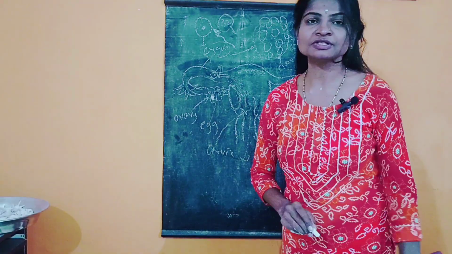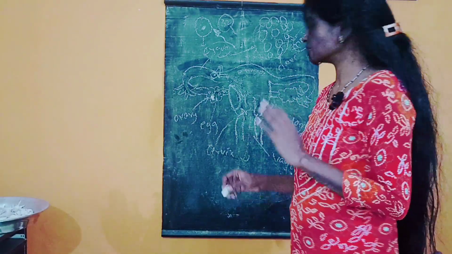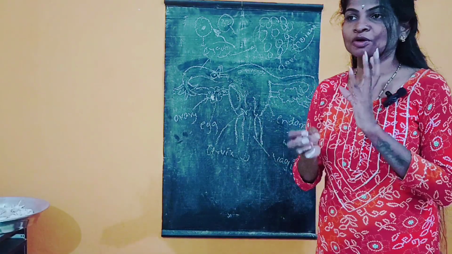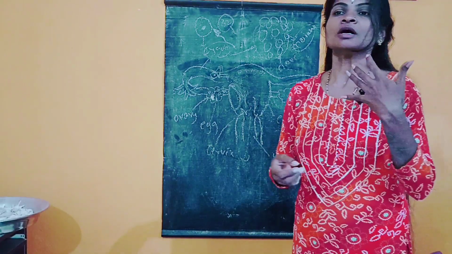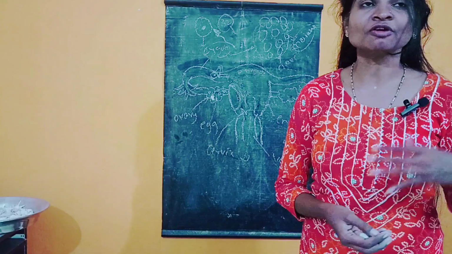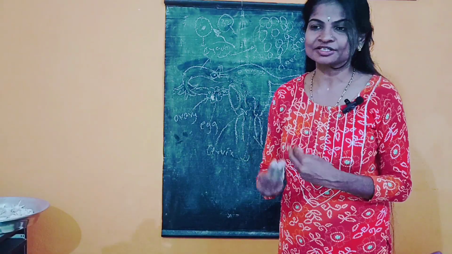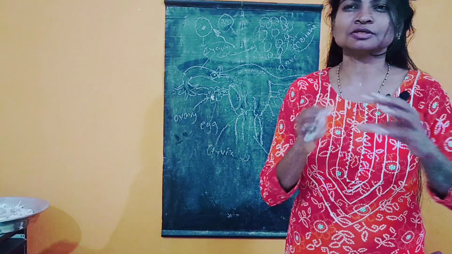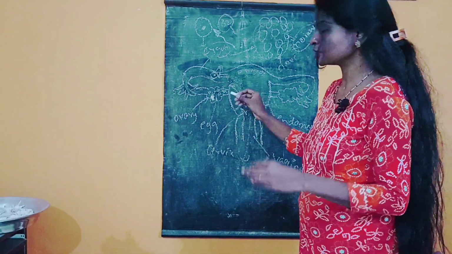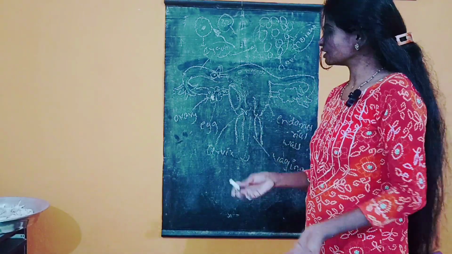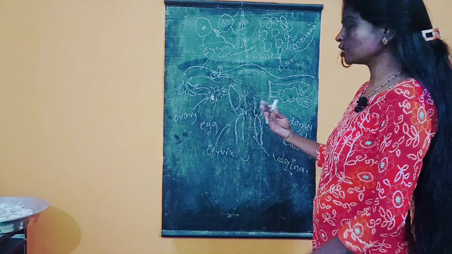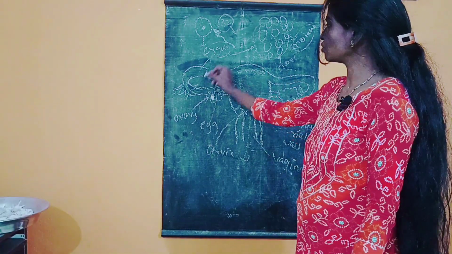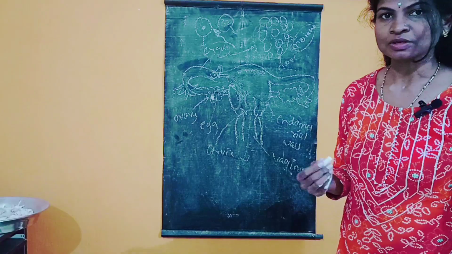After the implantation, what happens? The development of the baby will take place for 9 months. After the implantation, a soft tissue is created, called the placenta, which provides nutrition as well as oxygen from the mother to the baby, and the excreted products produced by the fetus are passed back to the mother. This is a soft tissue created between the mother and the baby. After 9 months of full development, the baby is delivered through the vagina. This is all about the female reproductive system.